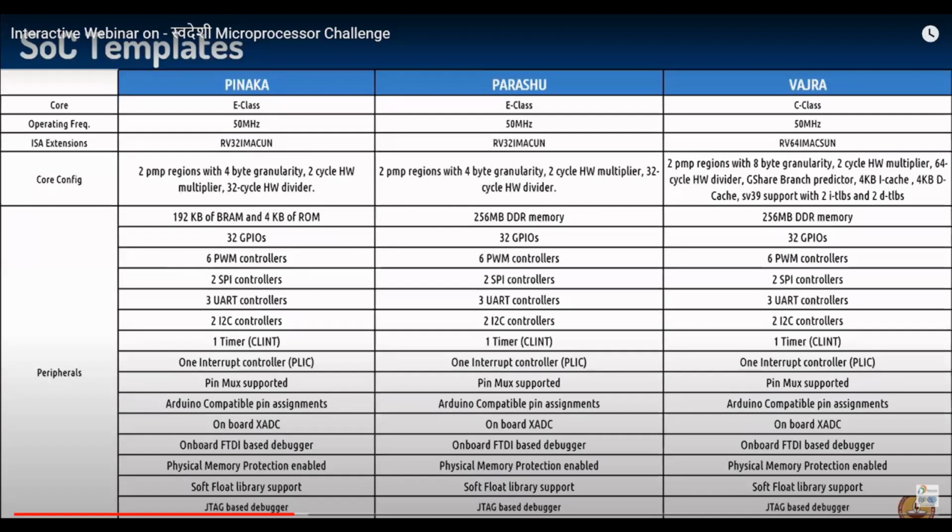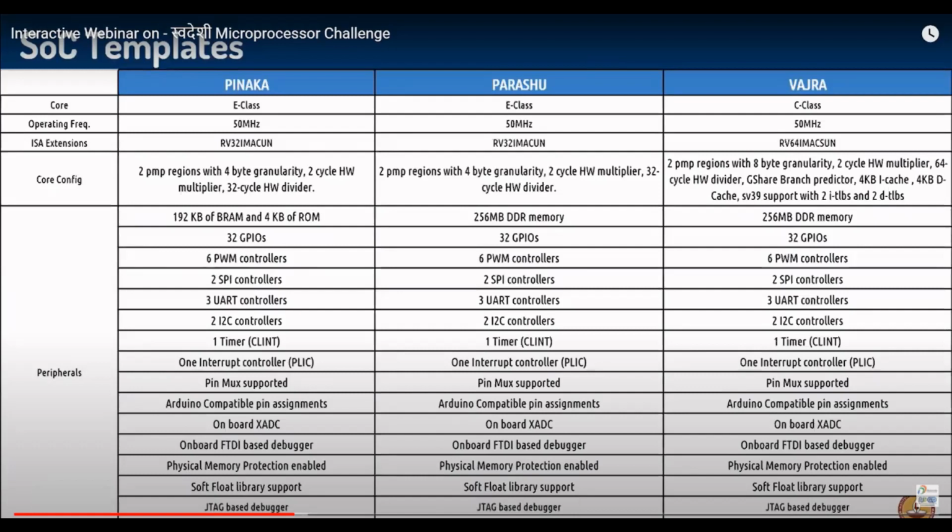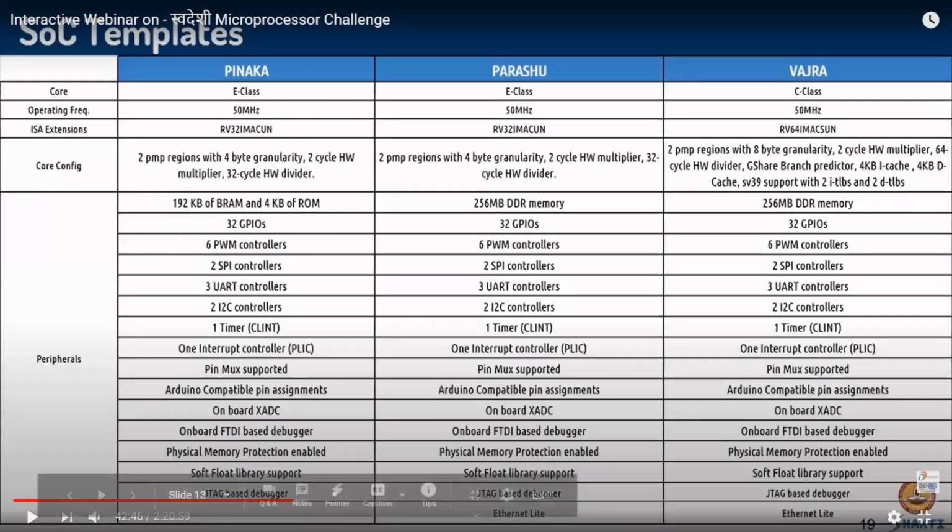So between Parashu and Vajra, what is the difference that you can spot? With parallelization, I think there is some benefit in Vajra. Caches are also available in C class. They are providing caches as well, and branch predictors are also there. FPU is also provided in Vajra. In Parashu also cache will be there, they have not mentioned it. Sir, in E class, actually, they didn't say anything about cache. Yeah, but it will be there. Without cache, how will that work?